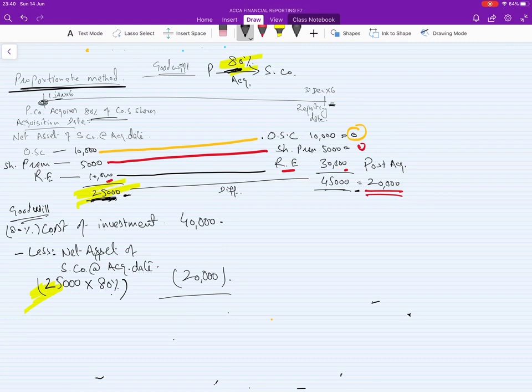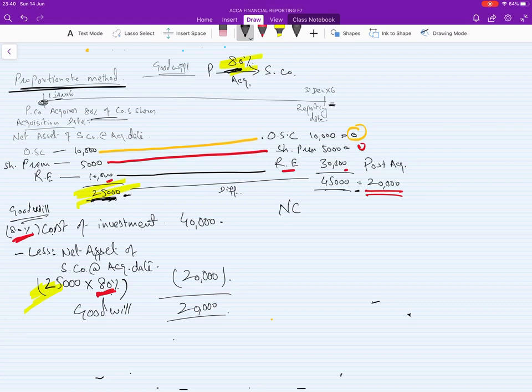So the difference, which is 20,000, means you are paying an extra 20,000. You have paid 20,000 extra, which is the goodwill. This is the goodwill of the new company. So we are paying for 80%, then we have to take 80% of the net asset.